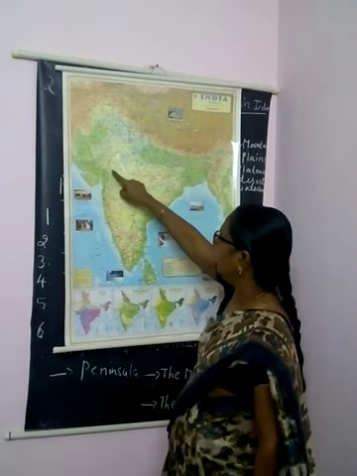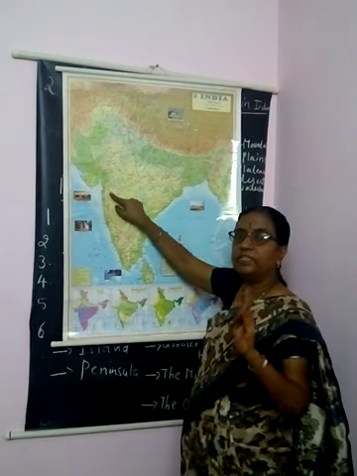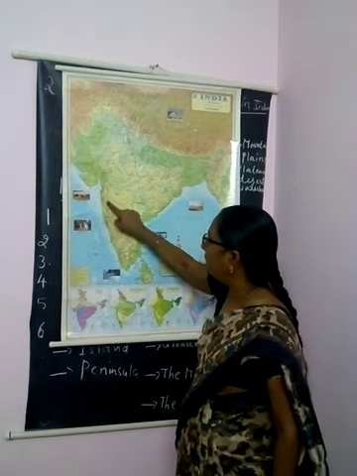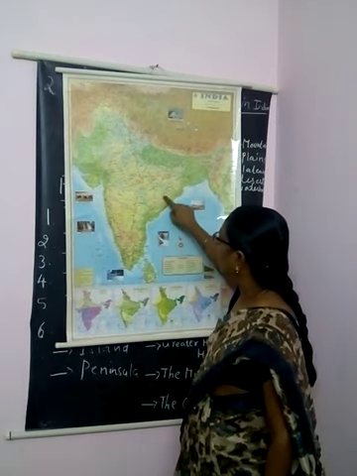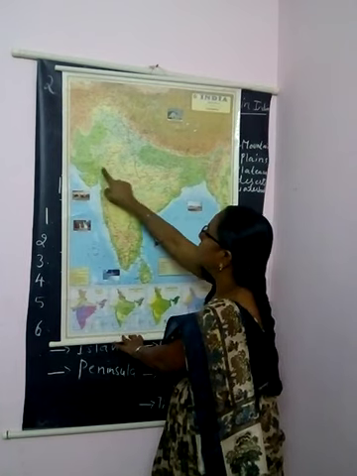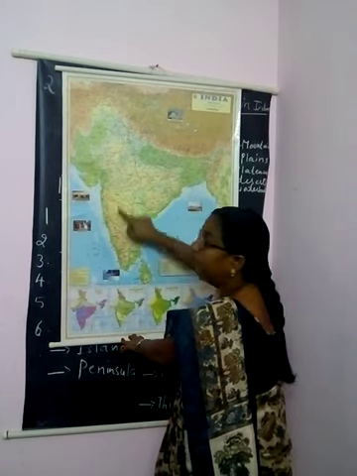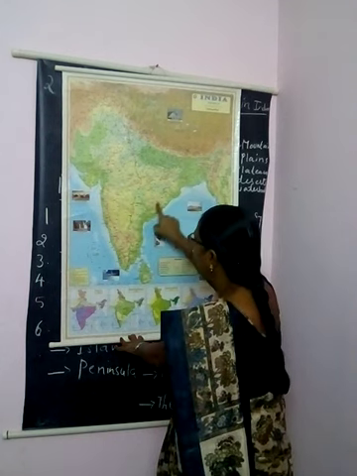And the next one is the Peninsular Plateau. Please observe this carefully, children. The Peninsular Plateau is from here to here. If you observe, this plateau is triangular in shape.